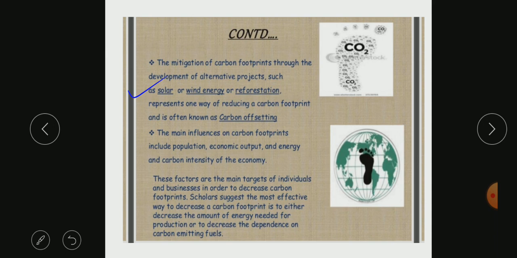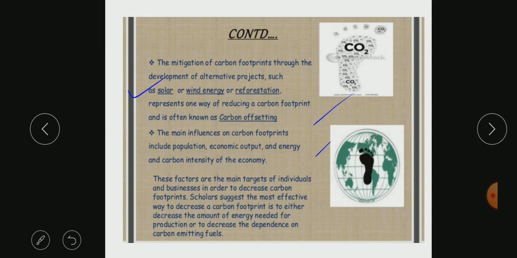So we should grow more and more trees. That represents one way of reducing a carbon footprint, and is often known as carbon offsetting. It means we are settling down the carbon. I think we have also seen this in carbon sequestration. So I hope you remember that video. Otherwise, you can go back and check that video.